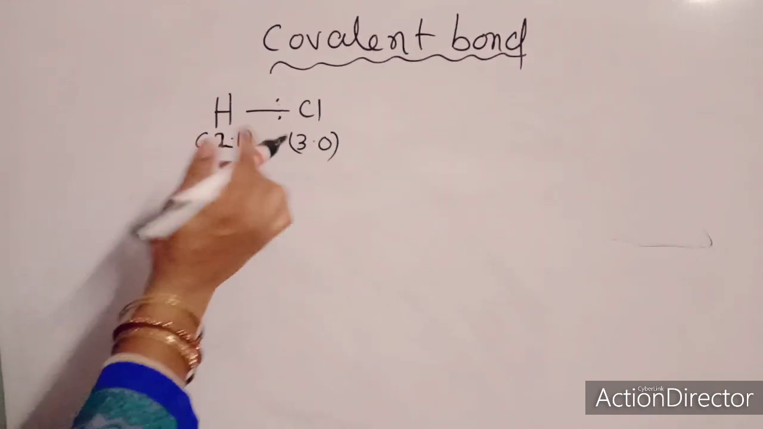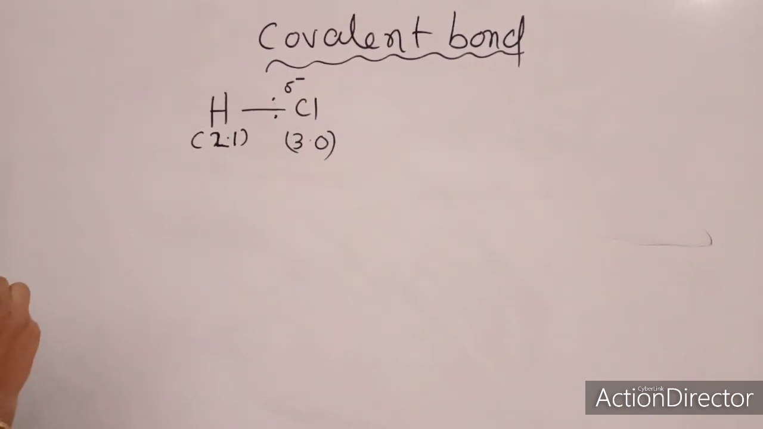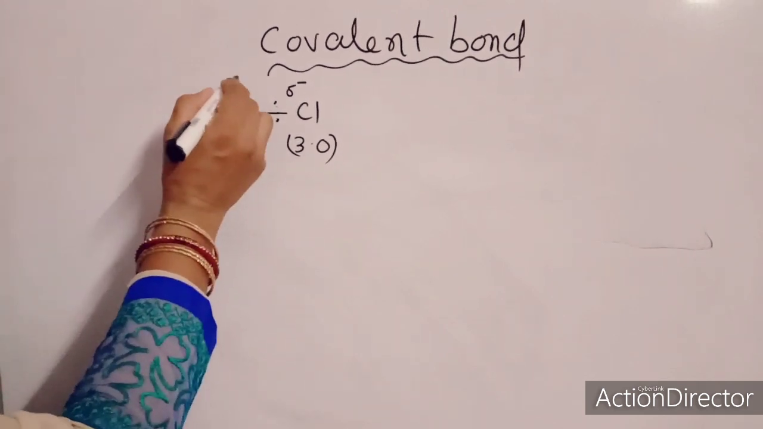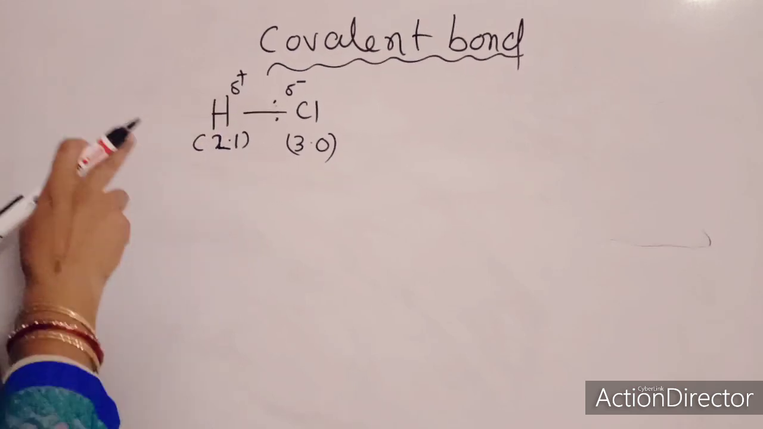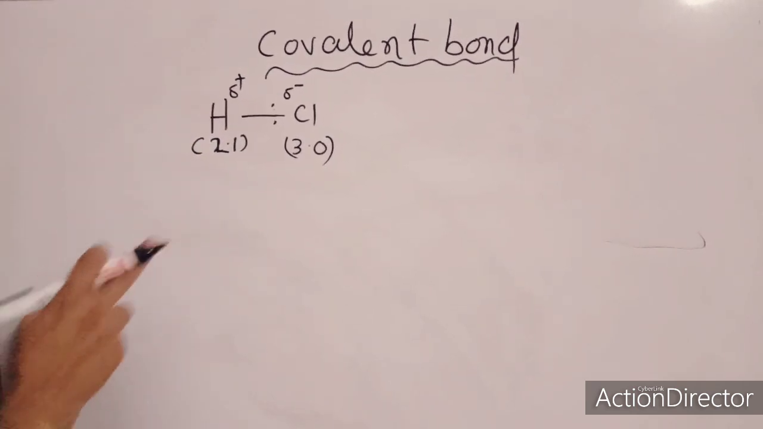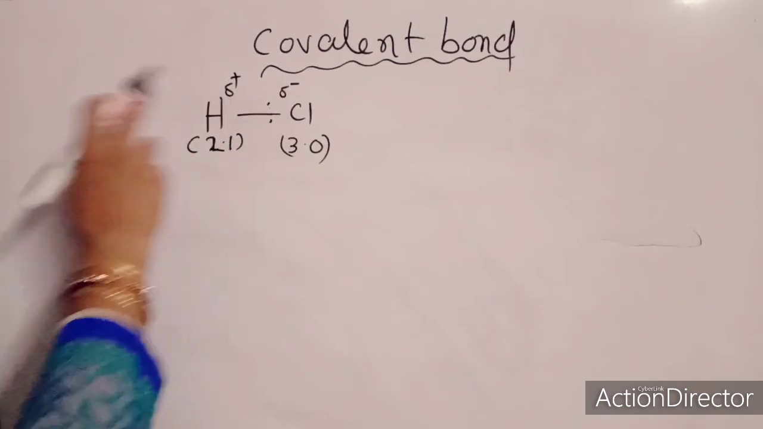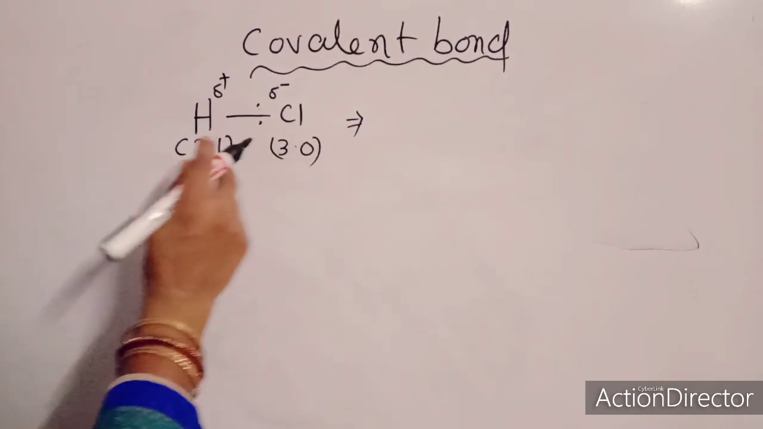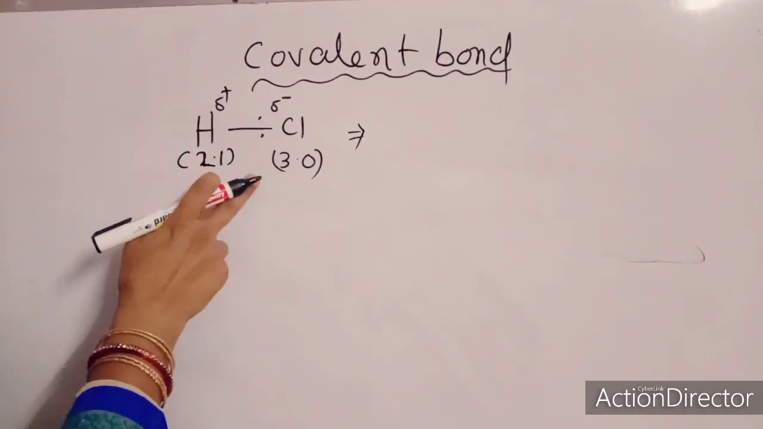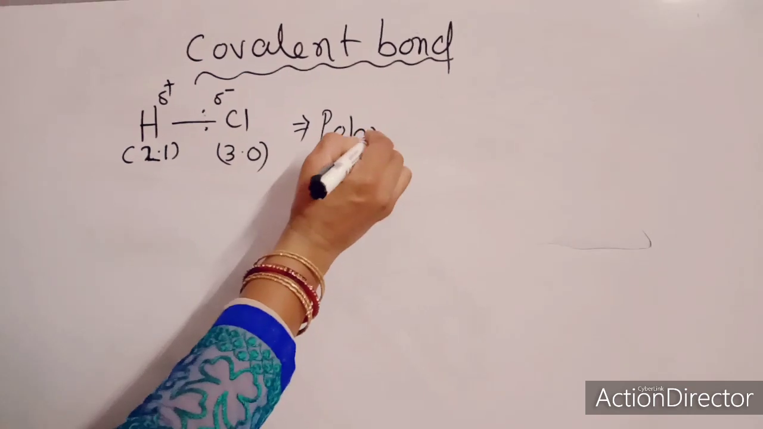The shared pair is slanted towards chlorine. Due to that, a temporary negative charge is created at chlorine, and a temporary positive charge is created at hydrogen. It is not a permanent one, it is a partial, temporary one. That's why I am using the delta sign. Due to that, polarity comes here, forming a polar covalent bond.